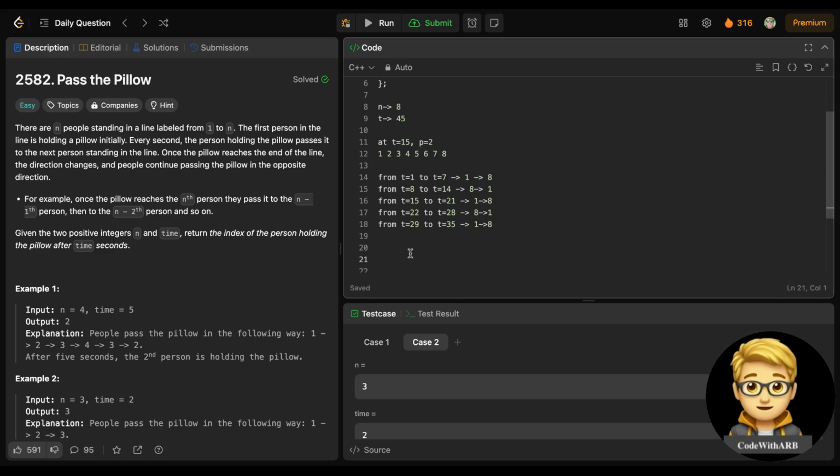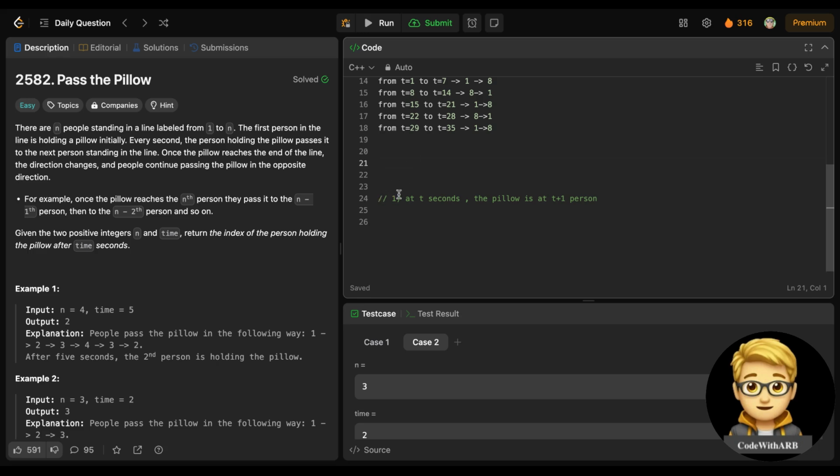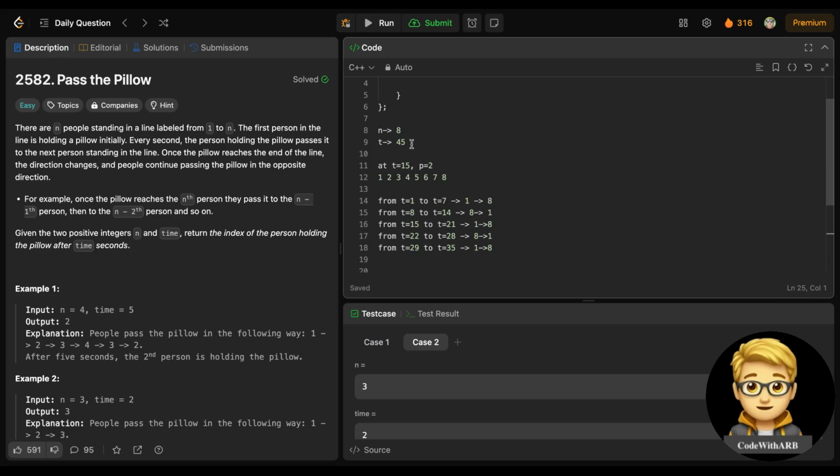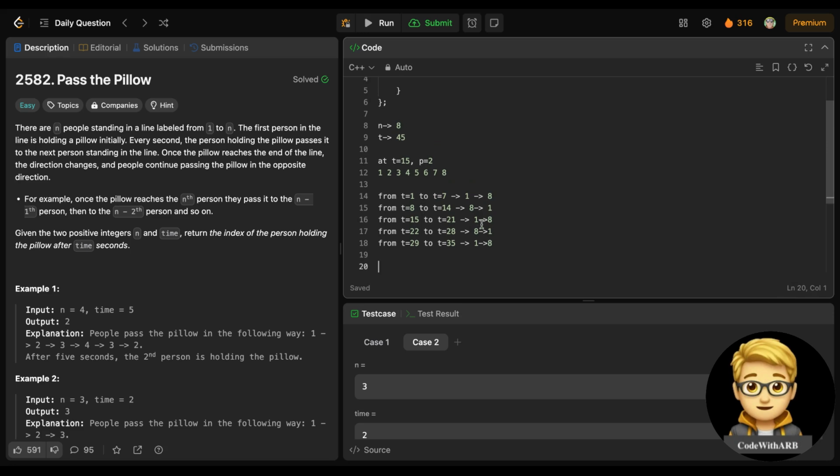So basically what it is doing, the same thing which I have written here, that at t seconds it is at t plus 1, right? So it means it is according to n minus 1. So how will we determine which position it is at?